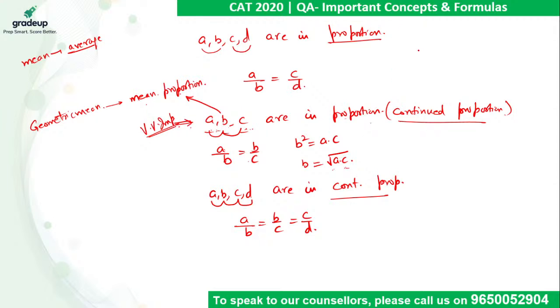So if the question says what is the mean of A and B, the mean of A and B will be A plus B by 2. But if he says what is the mean proportion of A and B, the mean proportion of A and B comes out to be square root of A into B. Right, so please keep that information in mind.